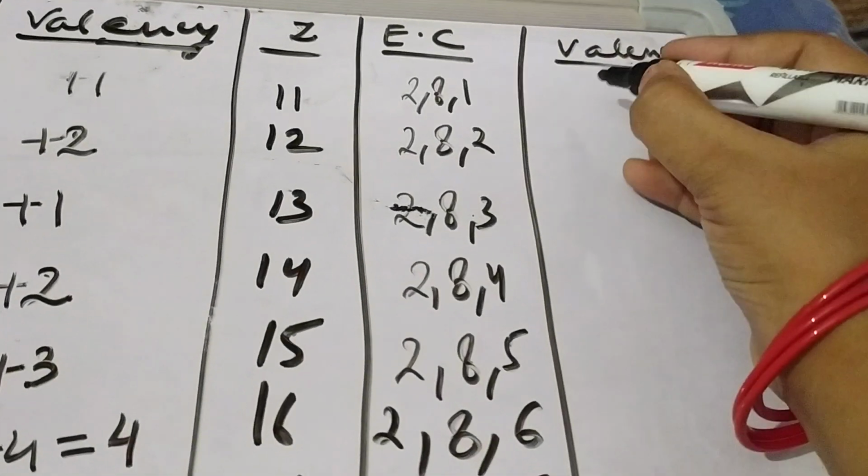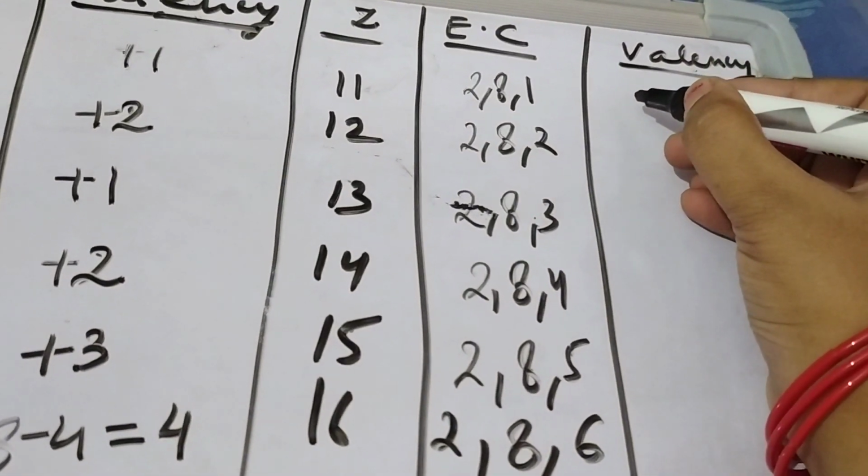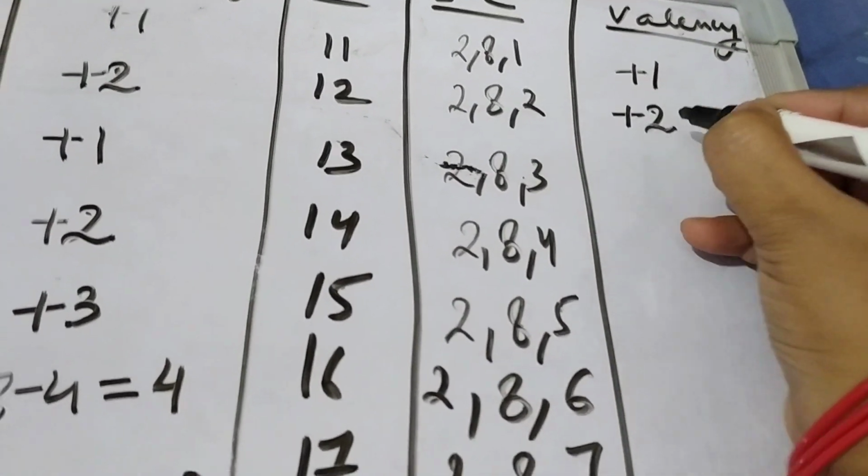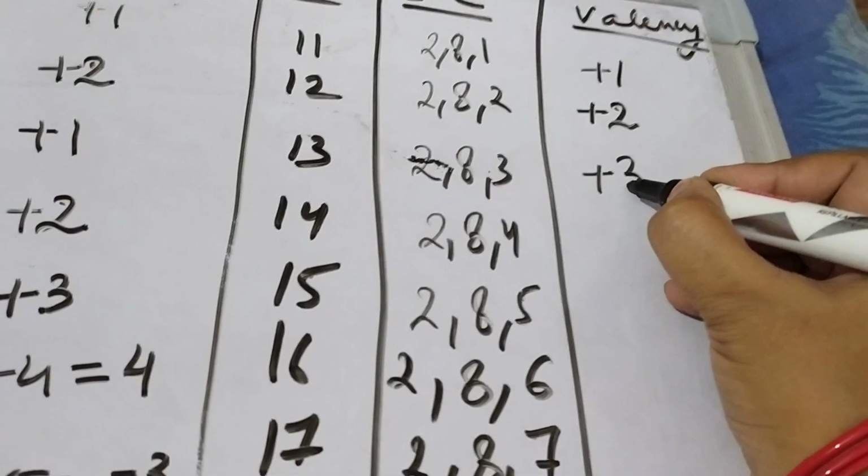Next, similarly for 11, we have electronic configuration 2, 8, 1, so valency will be +1. In this, the valence electron is 2, so +2. In this, the valence electron is 3, so +3.